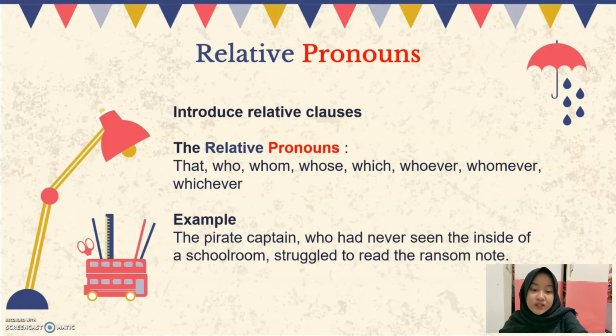Notice that after the pronoun who, we have a clause: who had never seen the inside of a schoolroom. It gives extra information about the subject pirate captain, so it reflects back to the pirate captain, with all that information beginning with the relative pronoun who.